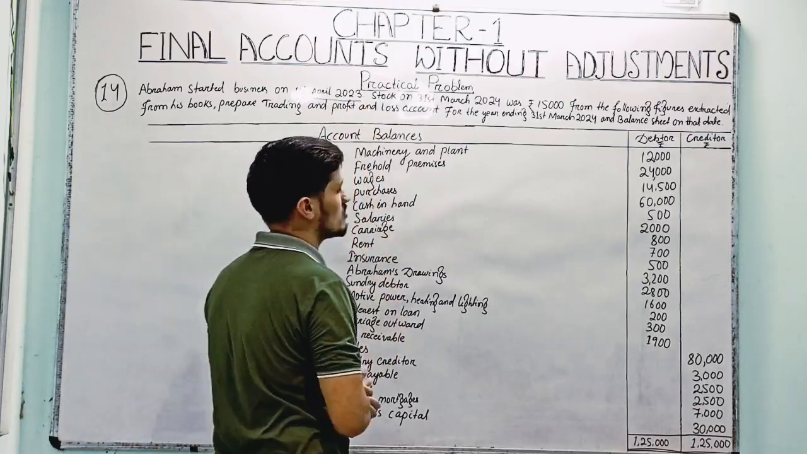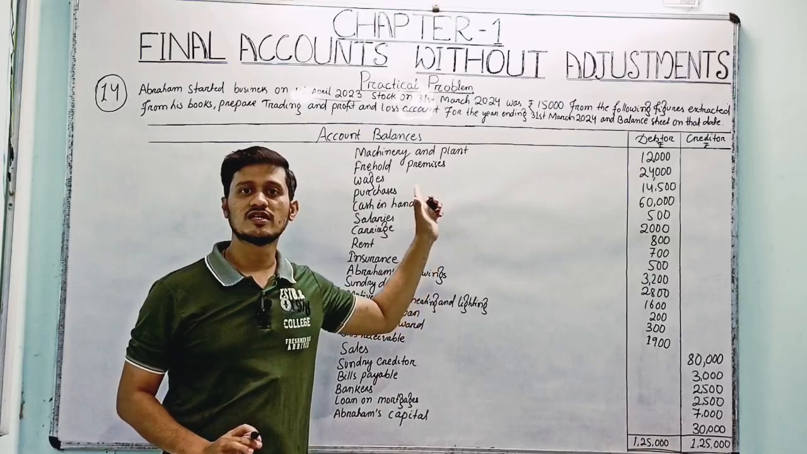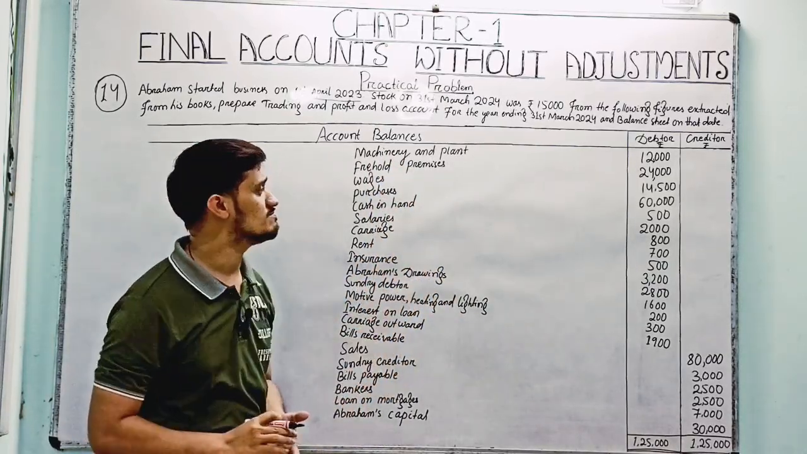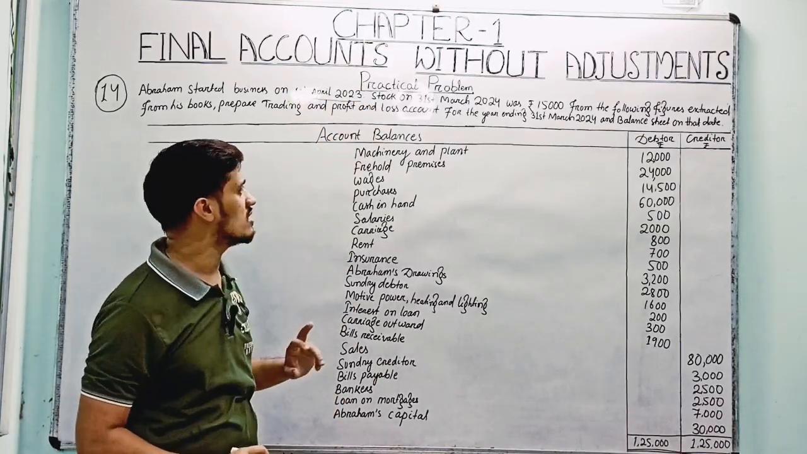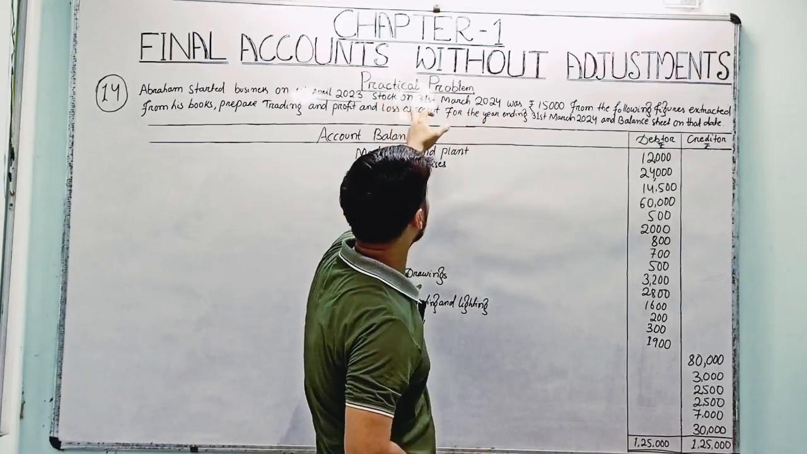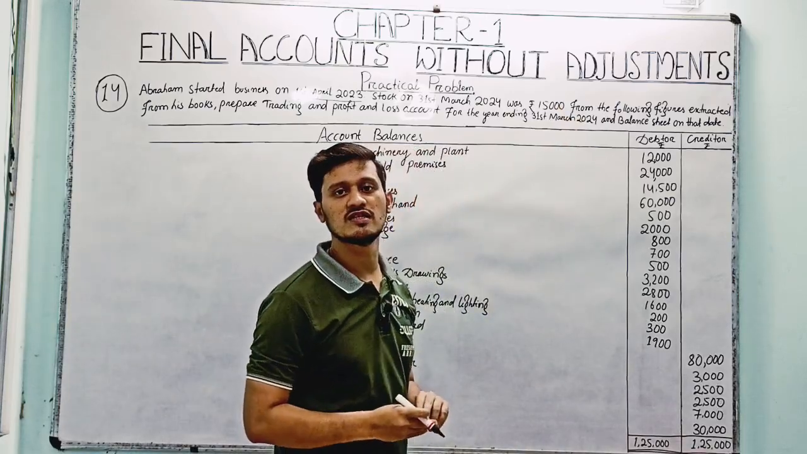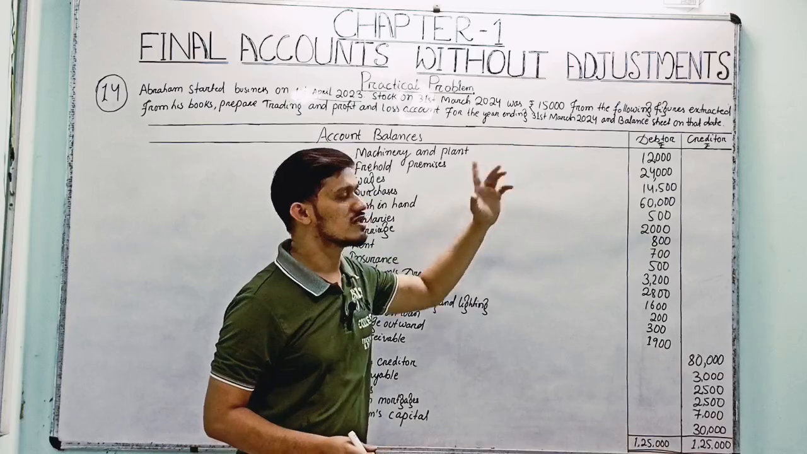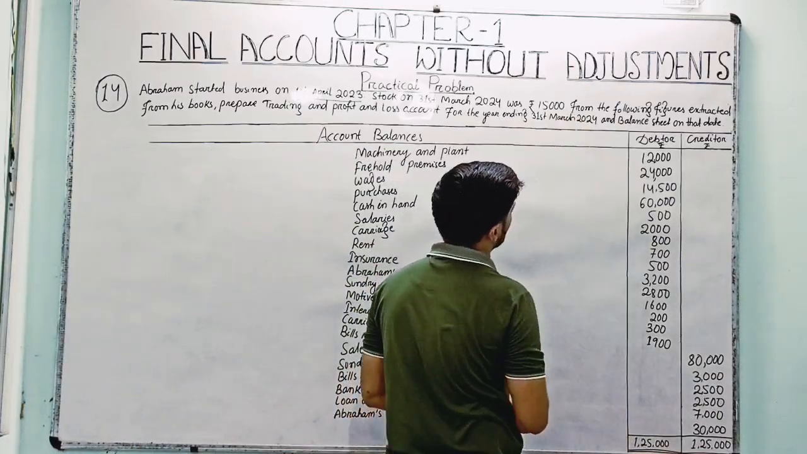So basically here it is mentioned the business started on 1st April 2023, so it's the opening period. In financial accounting, the opening date is 1st April, and the closing period is 31st March. So if 1st April 2023 is the opening period, then the closing should be 31st March 2024. And the stock on 31st March 2024 was valued at 15,000. It means at the year ending the stock was valued at rupees 15,000, it's a closing stock. So here the 15,000 is a closing stock.